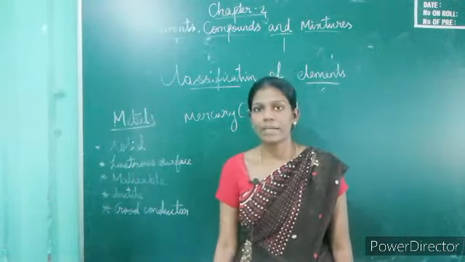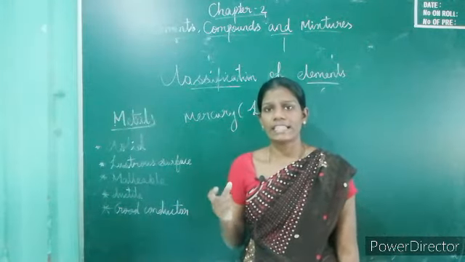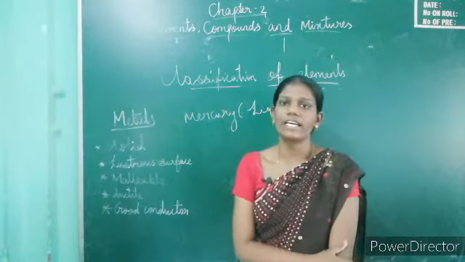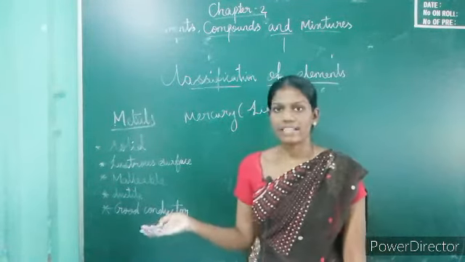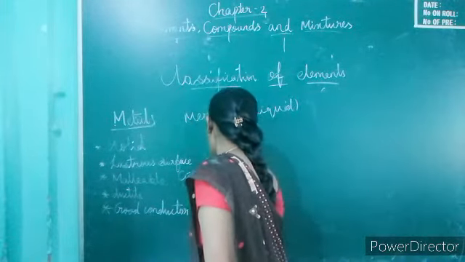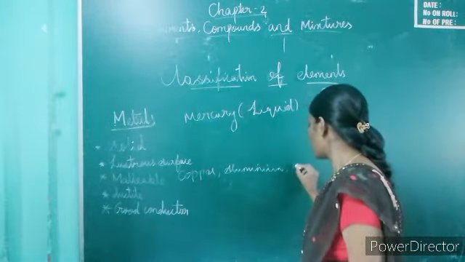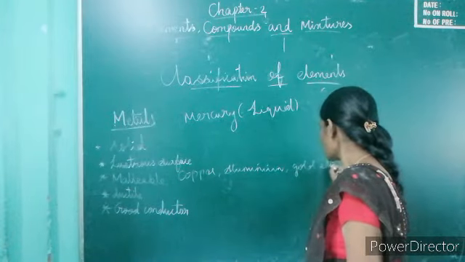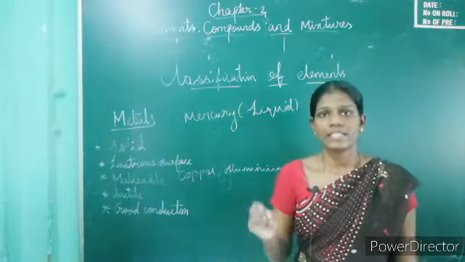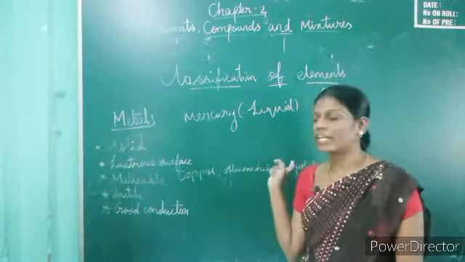The third one is malleable. In metals we are able to roll thin sheets. For example, copper, aluminium, and gold, etc. Malleable means we can roll thin sheets without breaking.